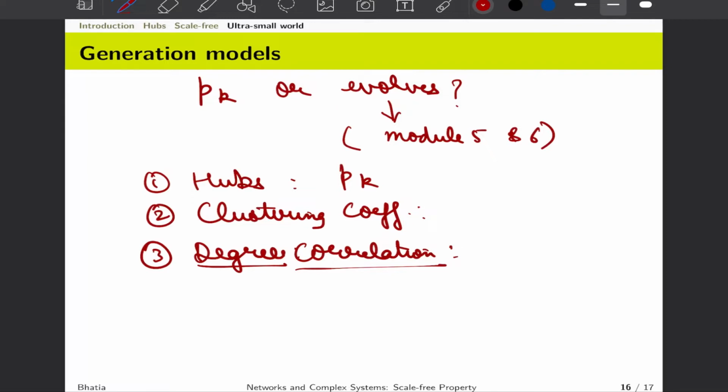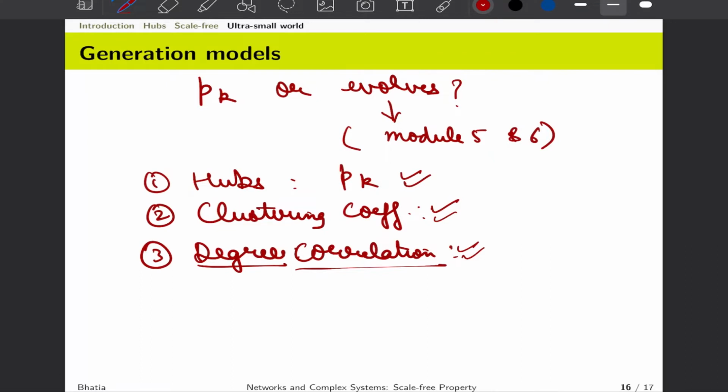But there are certain properties that are just evident when we look at the degree distributions, for example hubs, or the probability of finding exceptionally large degree nodes in a network. On the other hand, clustering coefficient or degree correlation may appear by virtue of how the network really evolves.